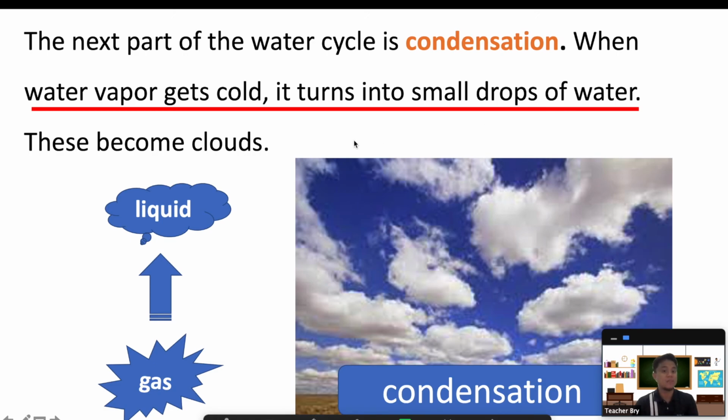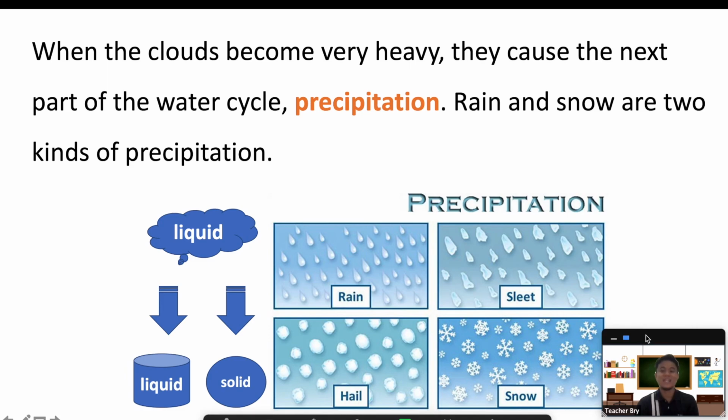These become clouds. So, condensation means water vapor gets cold and turns to small drops of water, or from gas to liquid. From water vapor to liquid, then it becomes clouds. Exciting. Next.